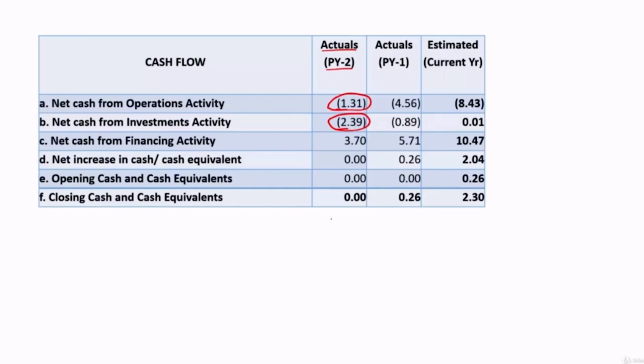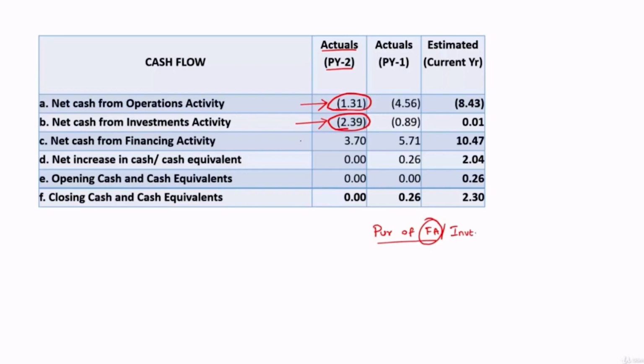So negative cash under investment activity indicates there is an outflow, let's say for purchase of fixed assets. It can also be making some investments in group concerns. So you should not conclude that this negative figure under investment activity is only for purchase of fixed assets. When this figure is very big, you have to go behind this, you have to look into the schedules. So here also there is an outflow.